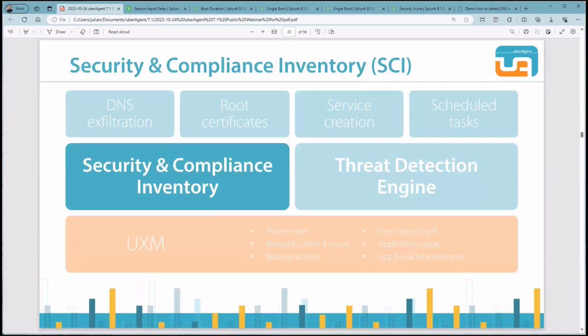We start by looking at one of our key data sources in ESA, the security and compliance guide inventory. As I said, it's our script-based engine to detect insecure configurations. The engine executes the scripts periodically and sends the results to the backend.